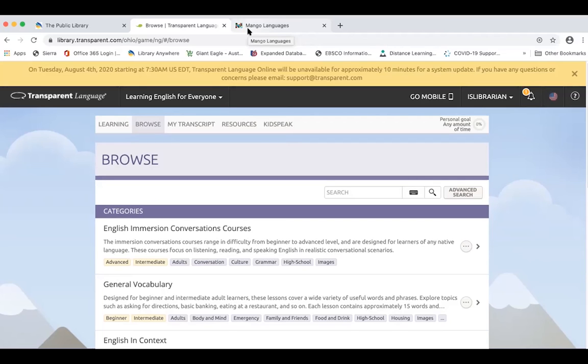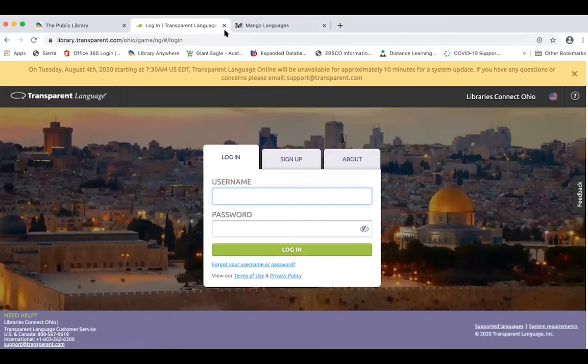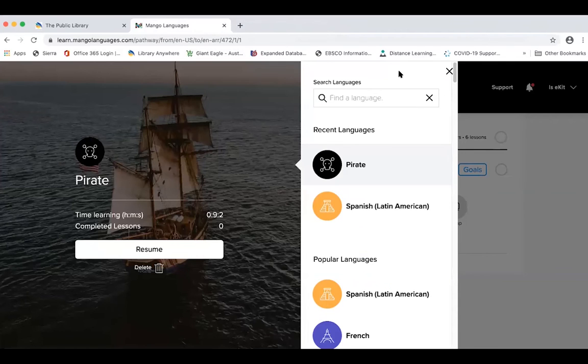With languages, while Mango Languages and Transparent Languages are taught similarly, if you try learning Spanish in each of them, you may find that the way the lessons are set up in Mango fits you better, or maybe the way the lessons are set up in Transparent Language Online will fit you better. The only way to do it is to take them and try them out. And since they're completely free, it's no worries. So you're not having to worry about spending any money. You can take your time, if you have it, to take lessons in each one and see which is the better fit for your learning style.